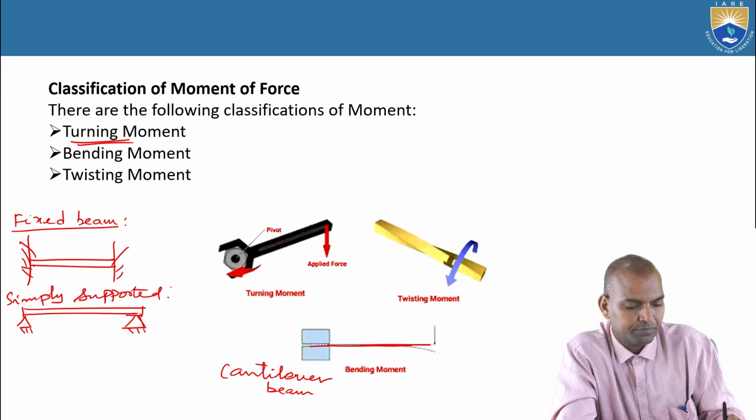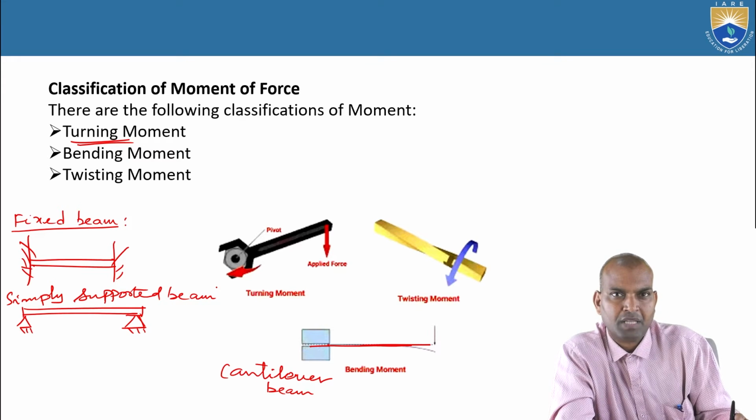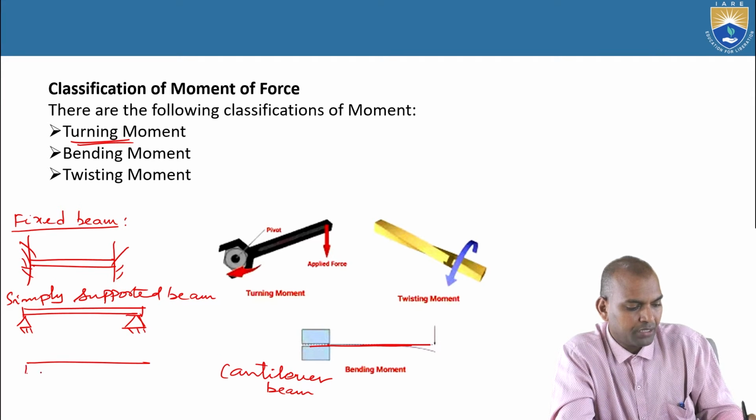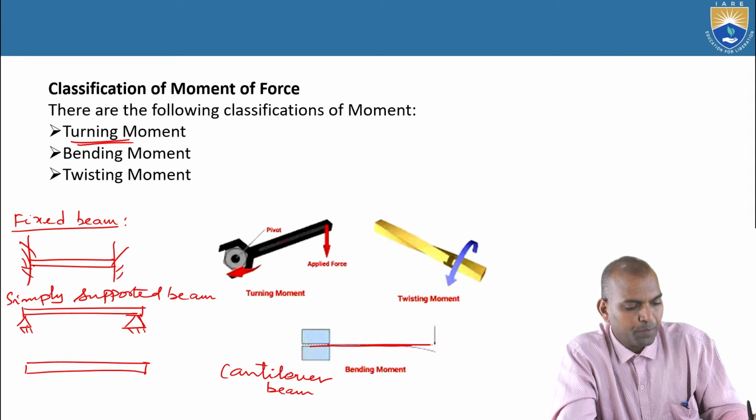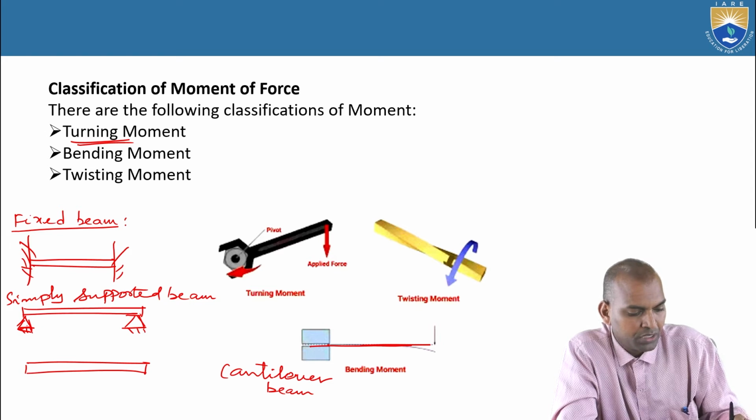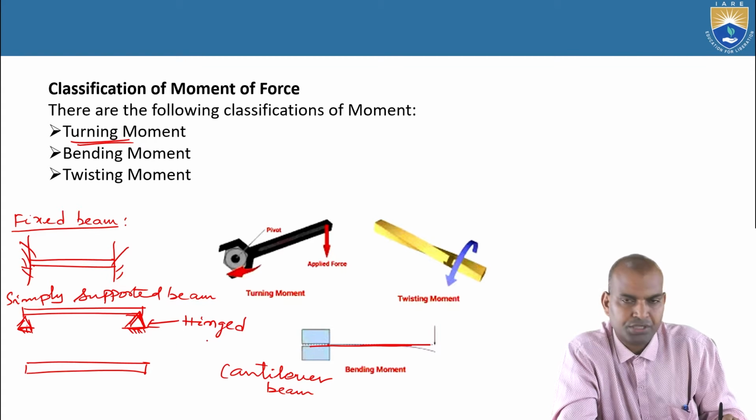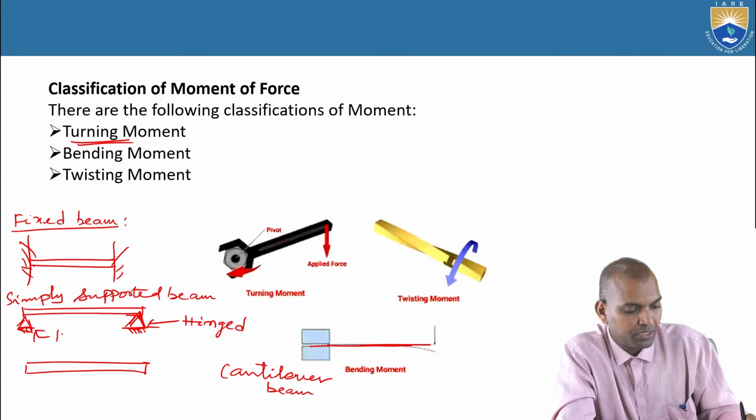Simply supported beam. Now here the beam is supported. These are the supports. This support is known as a knife edge support, and here it is known as a hinged support. Here it is a hinged support. And the other type of support is the knife edge support.